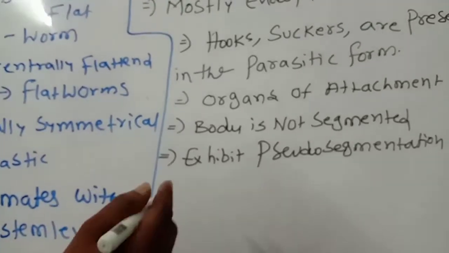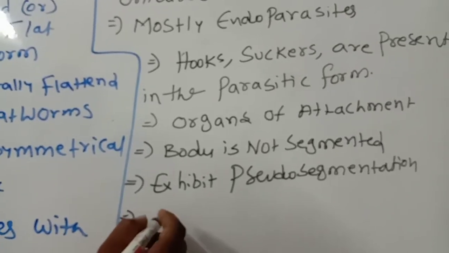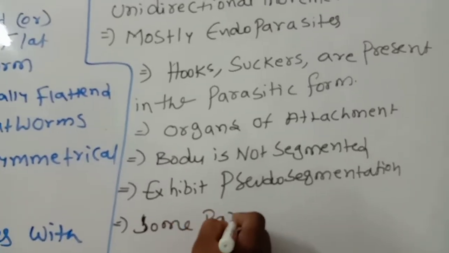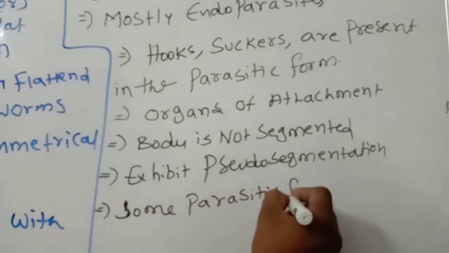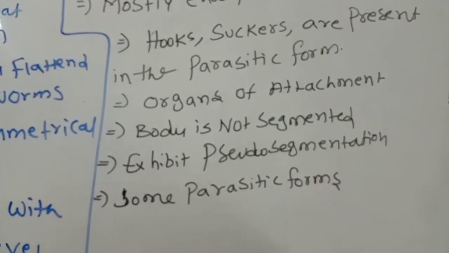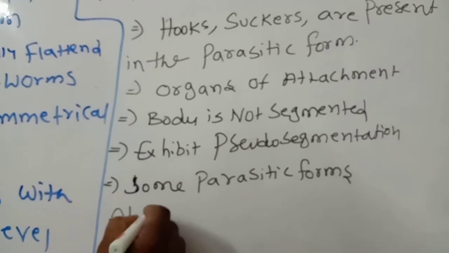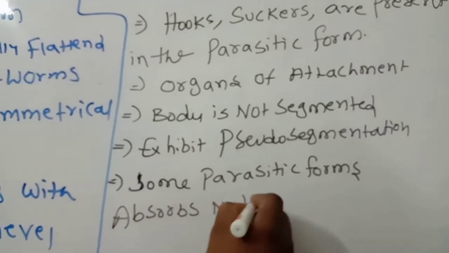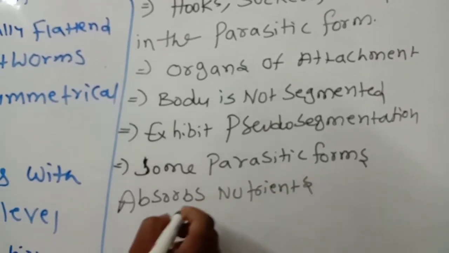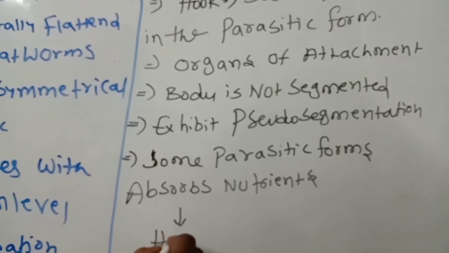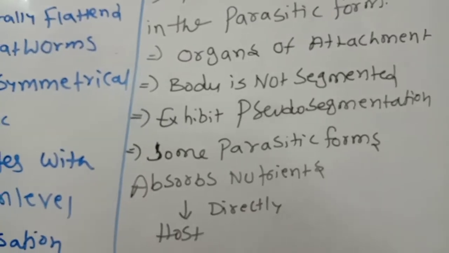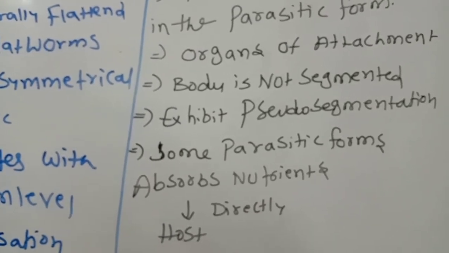Next one, some parasitic forms absorb nutrients. Absorb nutrients from where? Directly from the host. This point also you should remember.